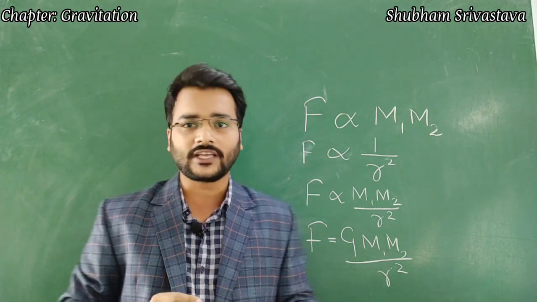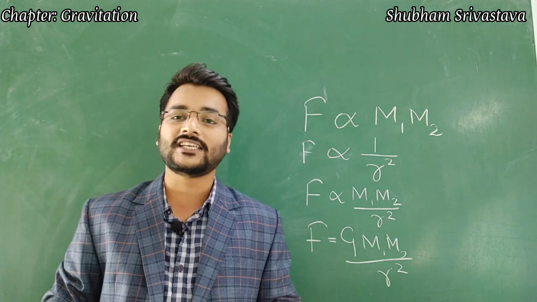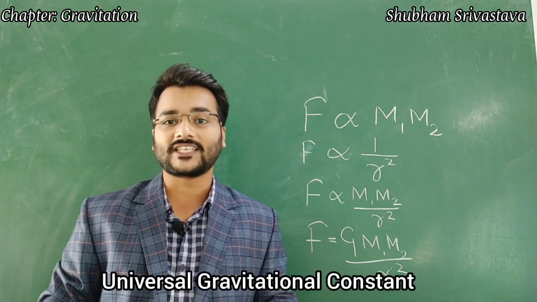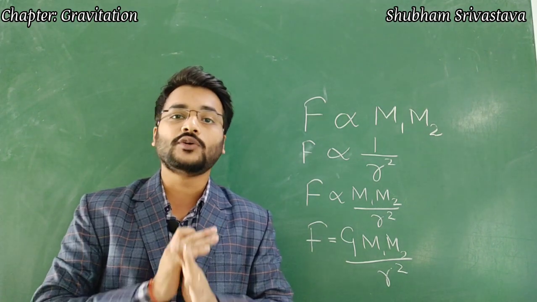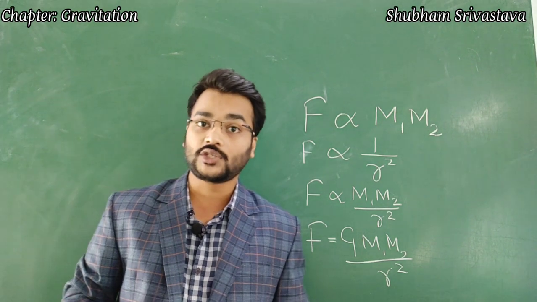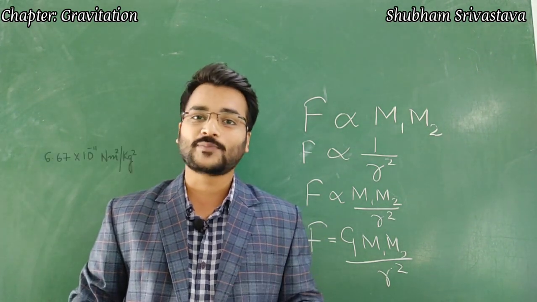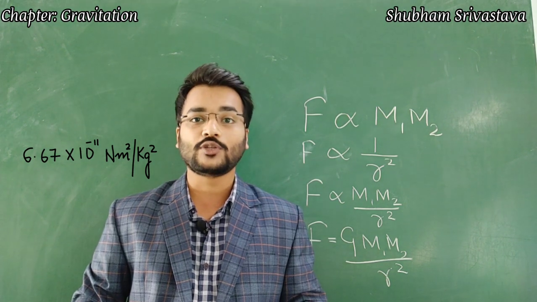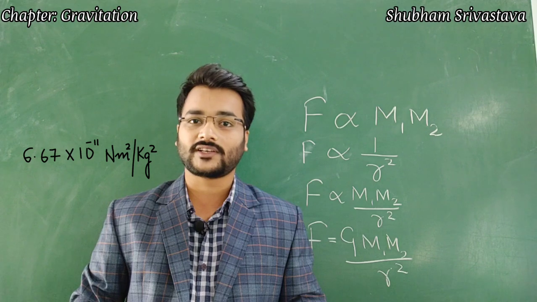Now you all must be thinking, what is this capital G here? This capital G is the universal gravitational constant. It is a constant whose value does not vary in this entire universe. Now the question is, what will be its value? Its value is 6.67 into 10 to the power minus 11 Newton meter square per kg square.